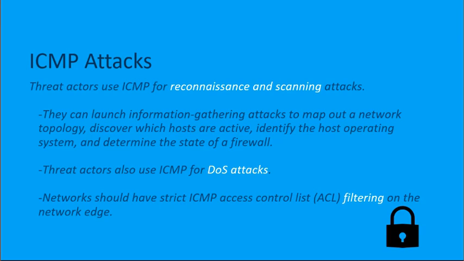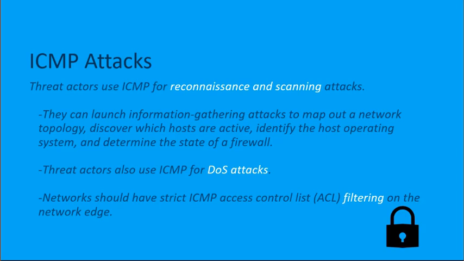And threat actors are going to use ICMP attacks for recon and for scanning. Now, this is commonly used for gathering information. They want to map out the network topology. They want to discover which hosts are actually active and reachable. They can even use these attacks to identify the host operating system, known as fingerprinting. You can even see the service pack that's being used. These ICMP attacks can also determine the state of a firewall and what is able to be reached and reached through.